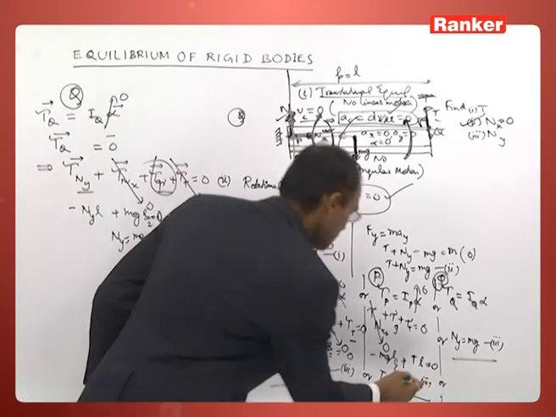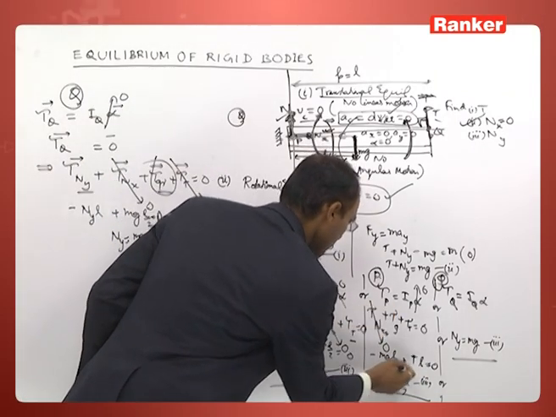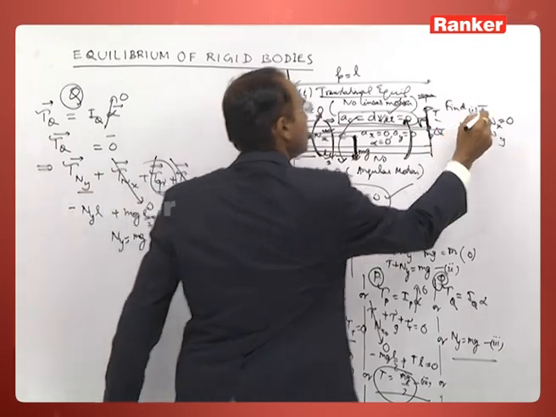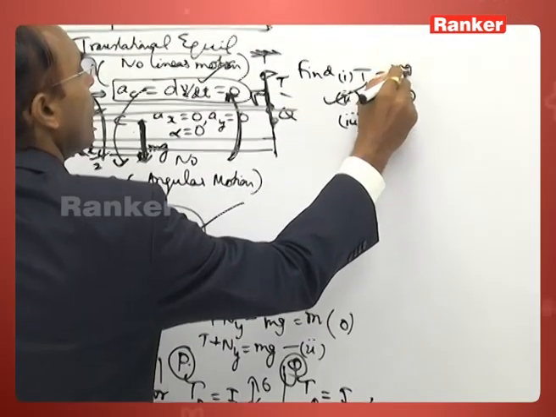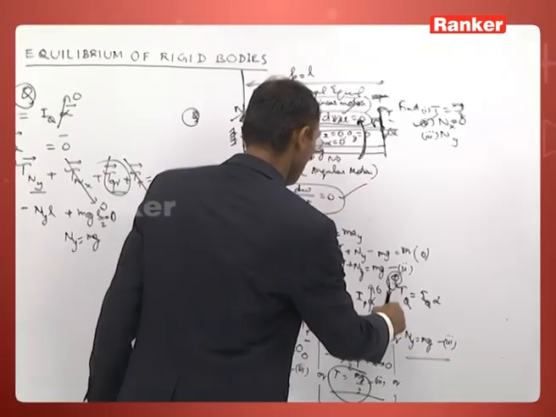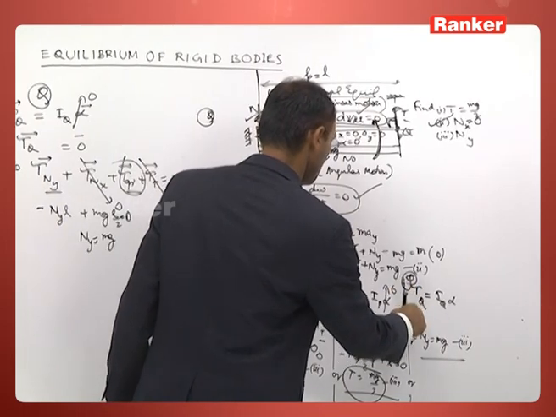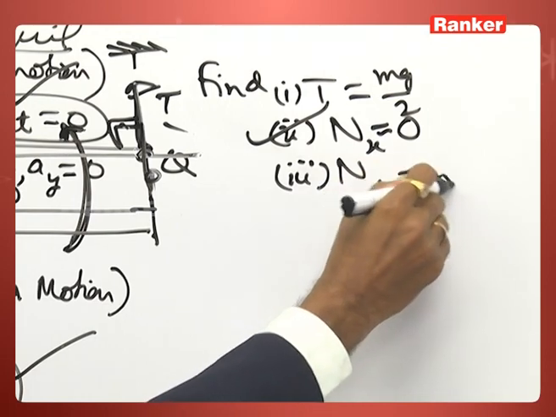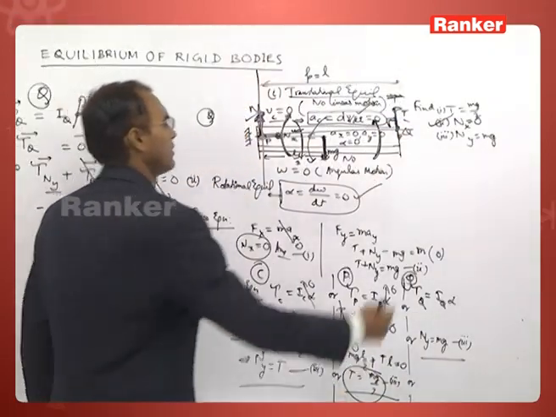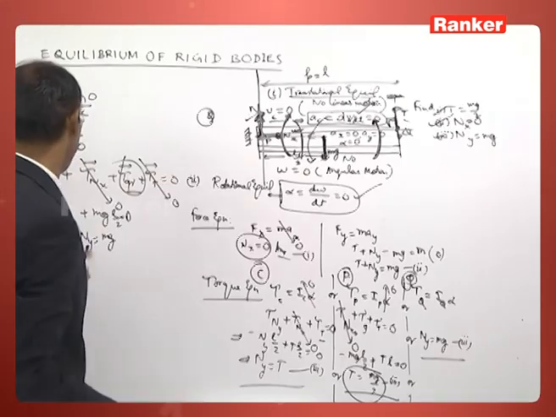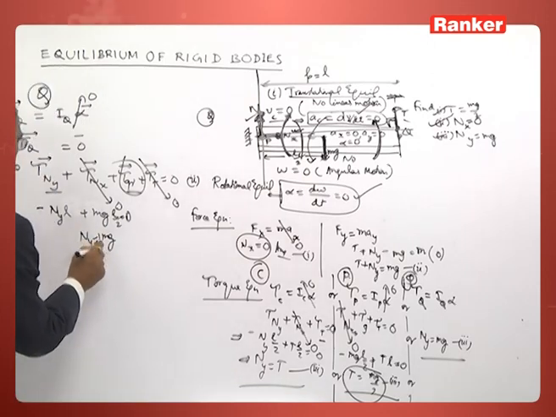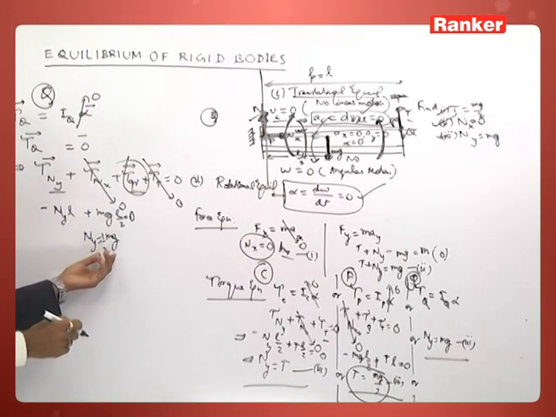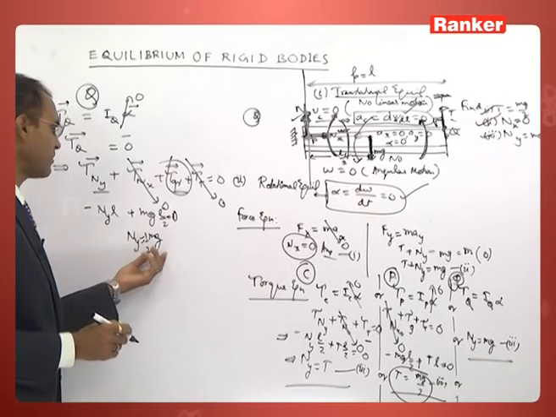Next, if you choose the point P, T is equal to mg by 2. If you choose Q, Ny is equal to mg by 2, it's not mg. Sometimes we have a slip of hand. It's not mg, it's mg by 2.